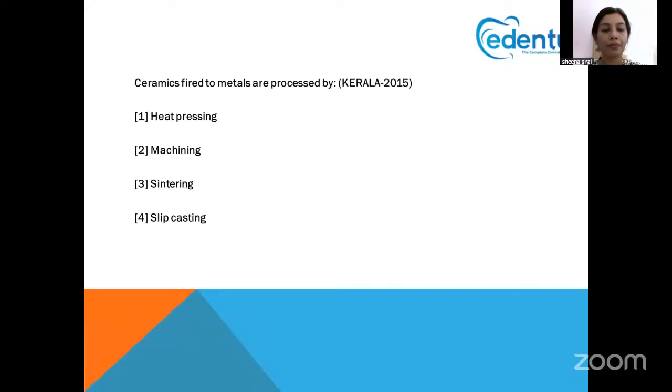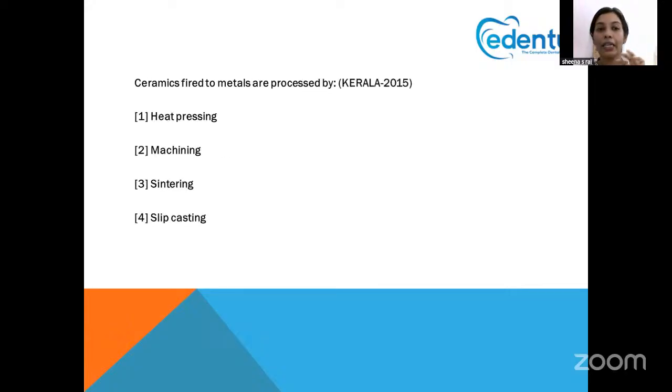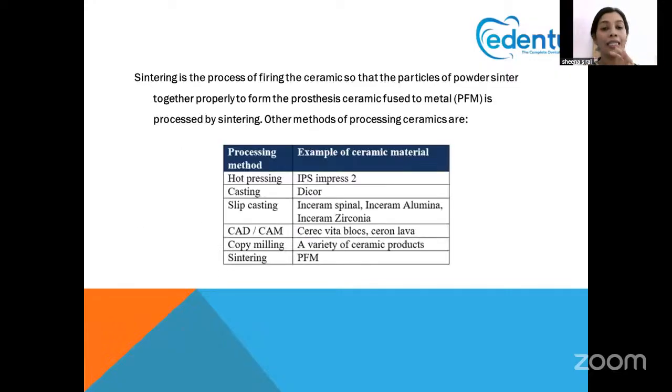Next question. Ceramics fired to metals are processed by. How do we process ceramics fired to metals? That is called sintering. These are the various terms that you have to keep in mind. Earlier we discussed annealing, which is entirely different. Here it is sintering. Whenever we fire ceramic to metals, the process is called sintering.